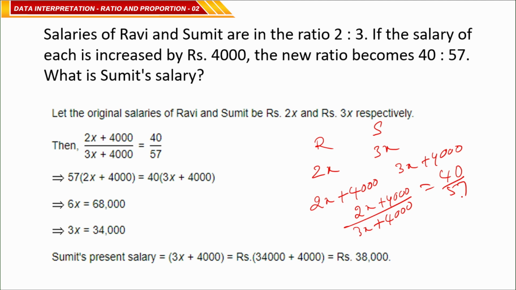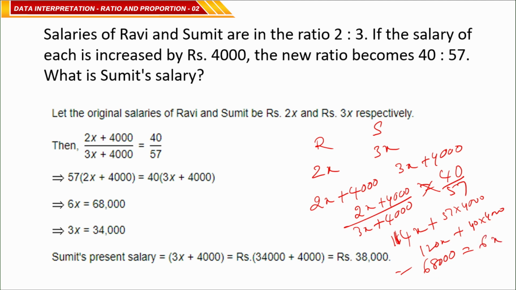The ratio becomes 40 is to 57, so 2x plus 4,000 by 3x plus 4,000 is equal to 40 by 57, correct? Now take the cross multiplication: 57 twos are 114x, plus 57 of 4,000 is equal to 40 threes are 120x plus 40 of 4,000. Bring 114x to this side, and 57 of 4,000 minus 40 of 4,000 is 17 of 4,000, 68,000, is equal to 120x minus 114x, 6x, correct.